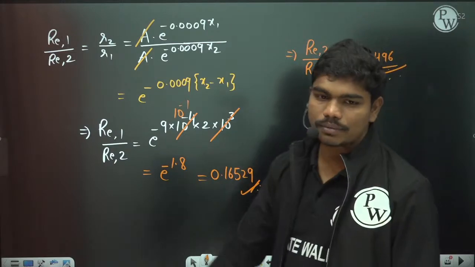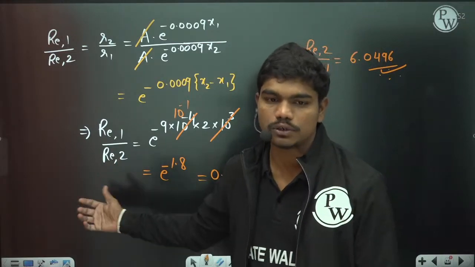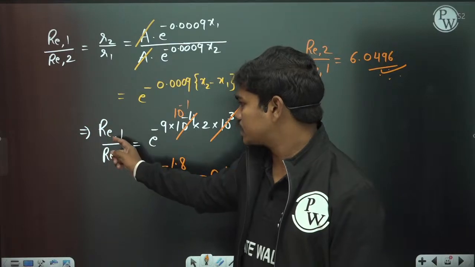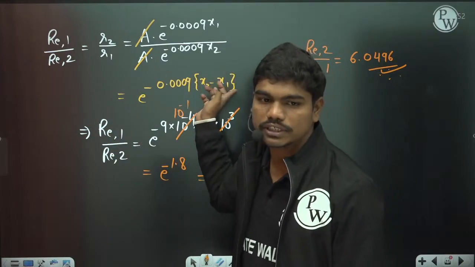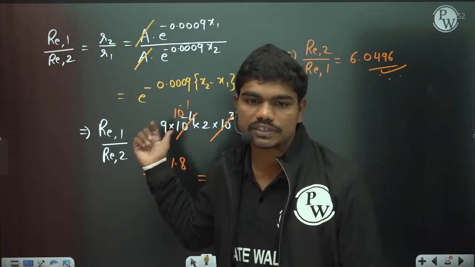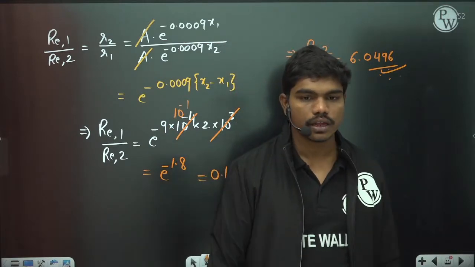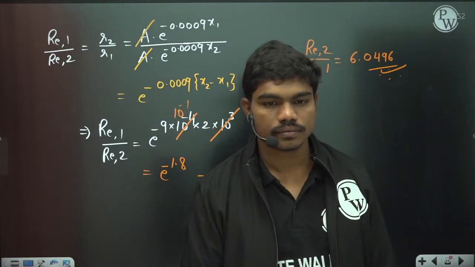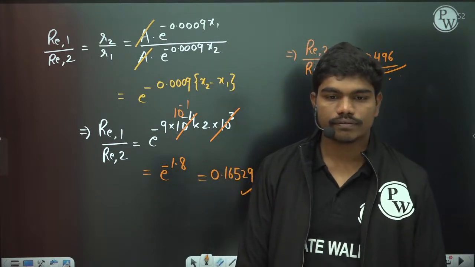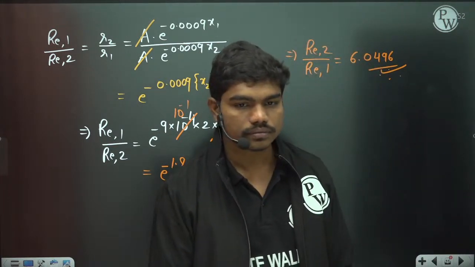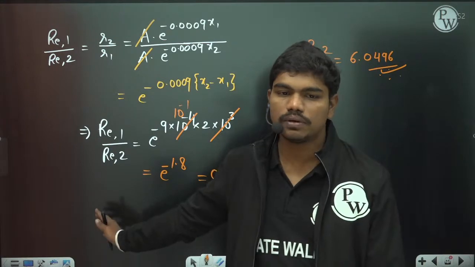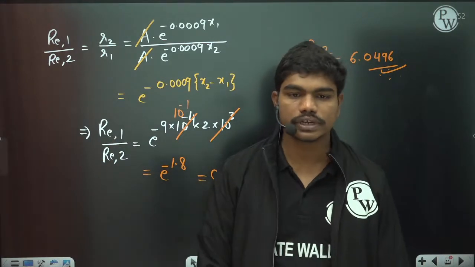In examinations, very strictly they'll ask you location 1 by location 2 or location 2 by location 1, so depending on that, you can enter one of these values. 0.165 in the first attempt. Okay, basically you have taken the Reynolds number at location 1 to the Reynolds number at location 2.